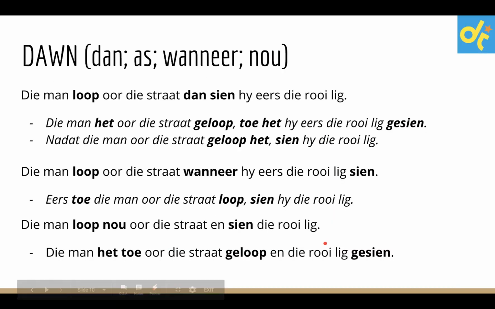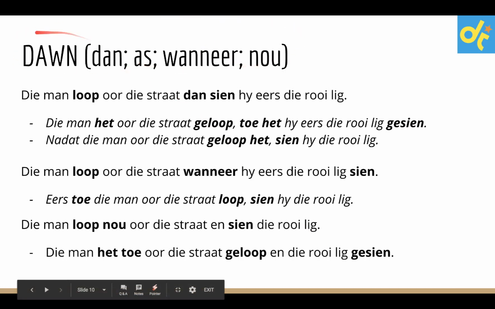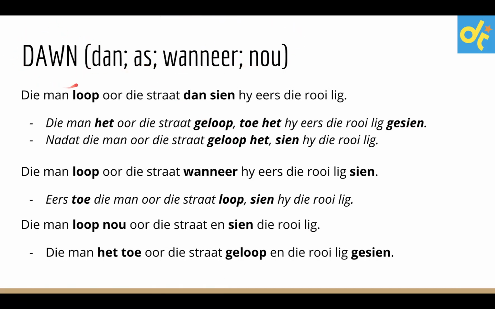Also very important when we work with conjunctions, the one rule that you must remember is the dan rule, the dan, as, wanneer, nou. These four words change into TOE in the past. Let's look at the examples. Die man loop oor die straat, dan sien hy eers die rooi lig.